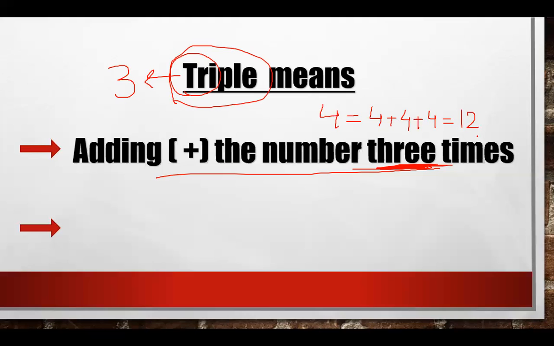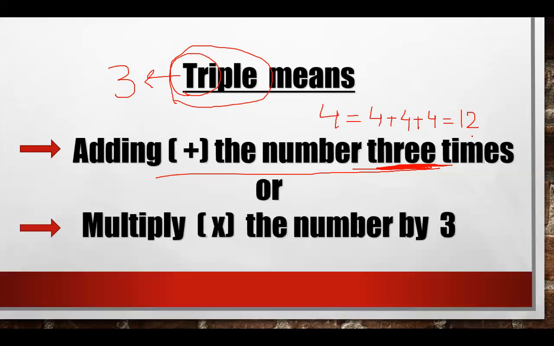Right? There is also another way to find the triple of the given number. Or you can multiply the number by 3. For example, I'm taking the same number 4, and if you are multiplying the 4 by 3, you will get the triple of 4, that is 12. In both cases, you will get the same answer, or you can follow any one of the ways to find the triple of any given number.